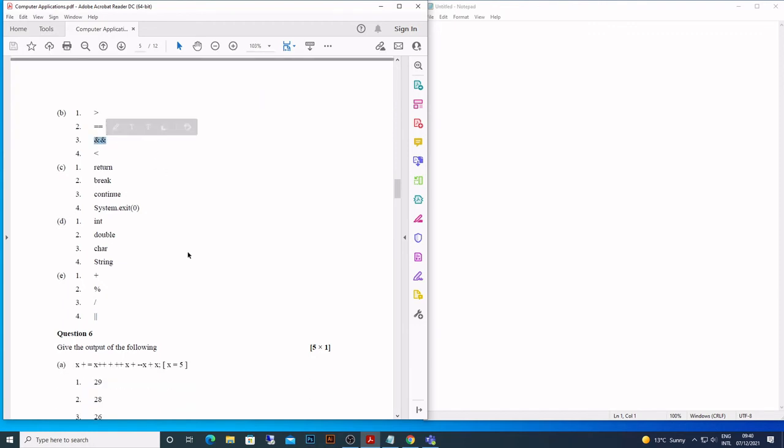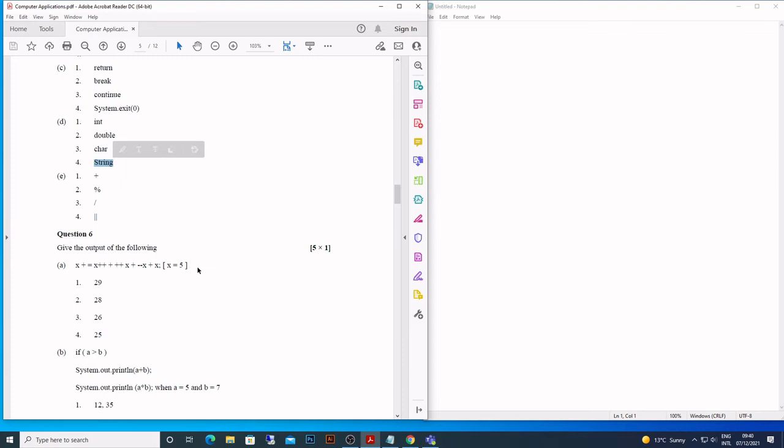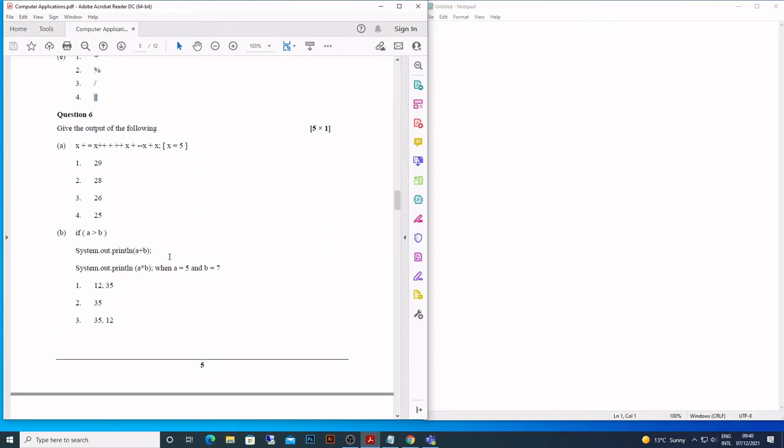Return, break, continue, System.exit. As you know, there are three jump statements: return, break, and continue. System.exit is the odd one out. Integer, double, character, string. So integer, double, character are, as you know, primitive data types. String is not a primitive data type. Now this is arithmetic, this is arithmetic, this is arithmetic, this is logical. Okay, so that's the odd one out.